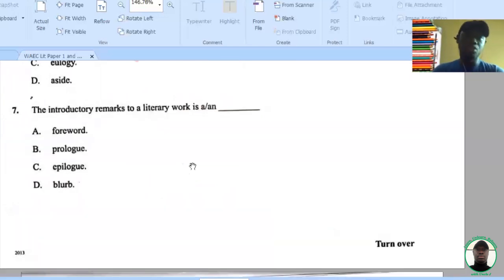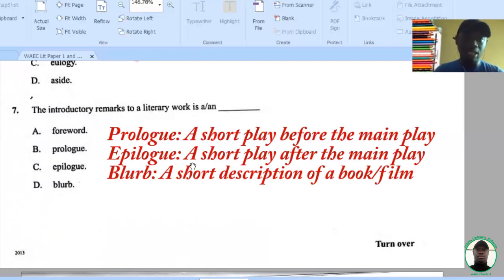Question 7, the introductory remarks to a literary work is, now, don't get confused with option A and option B. Now, option B is prologue. The question here did not state the particular literary work, whether it's a drama or prose, so we're going to take it in the general form. The introductory remark to a literary work is a foreword. A prologue is a play before the play.